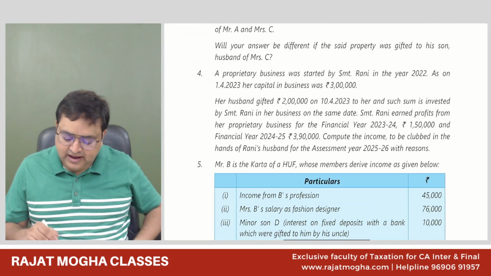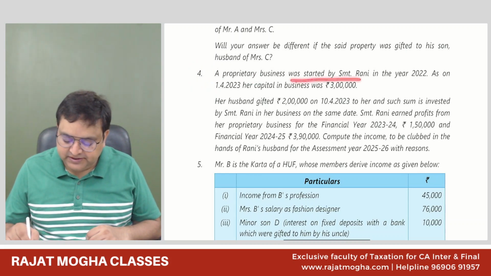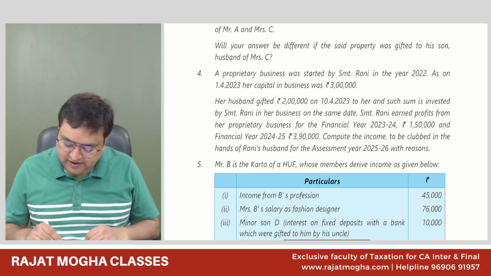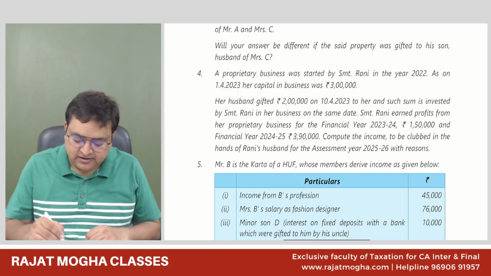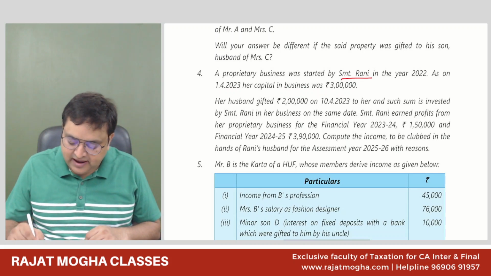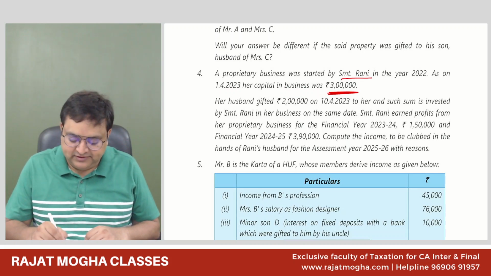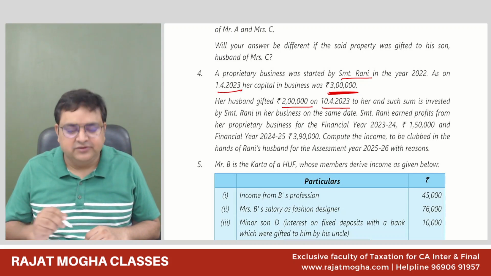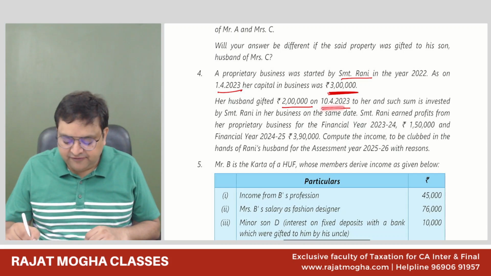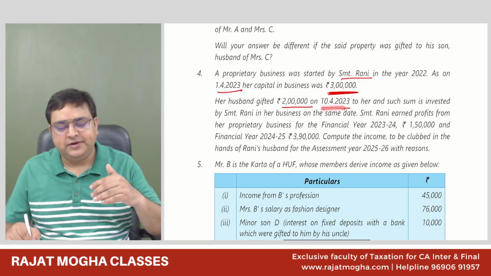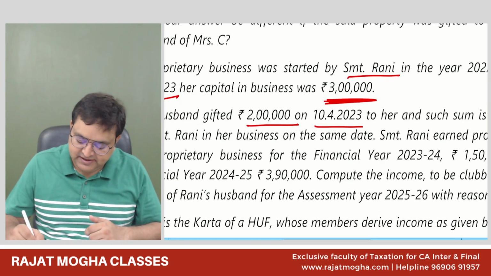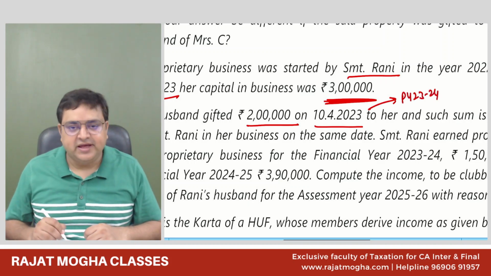Now, the fourth question says a proprietary business was started by Srimati Rani in the year 2022. As on 1/4/23, her capital in the business is 3 lakh. So she has started a business and her capital in the business is 3 lakh rupees on this date. Her husband gifted 2 lakh rupees on 10/4/2023. He has not gifted the money on the first day of the previous year, but in the middle of the year. This date falls in the previous year 23/24.